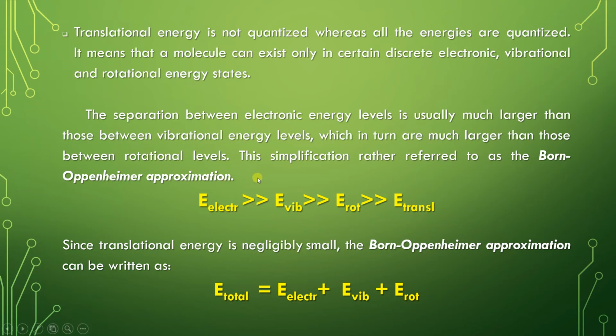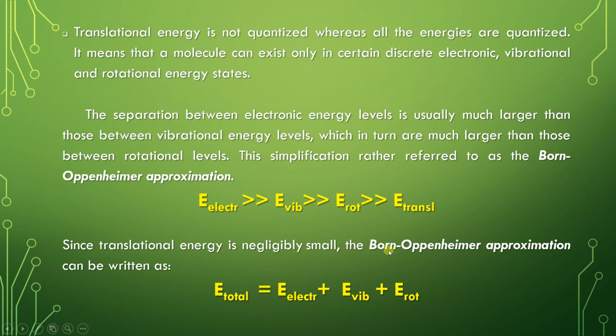The Born-Oppenheimer approximation tells us that the electronic energy level is larger than the vibrational energy levels, which are larger than the rotational energy levels, which are larger than the translational energy level. But in this case, the translational energy is negligibly small, because, as we know, translational energy is not quantized, whereas all the other energies are quantized. Therefore, this translational energy is negligibly small.